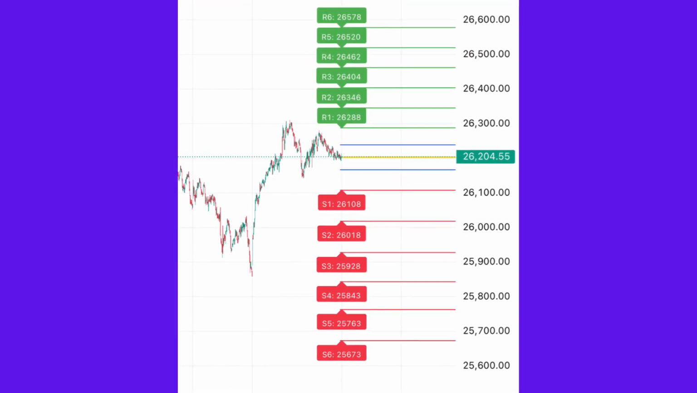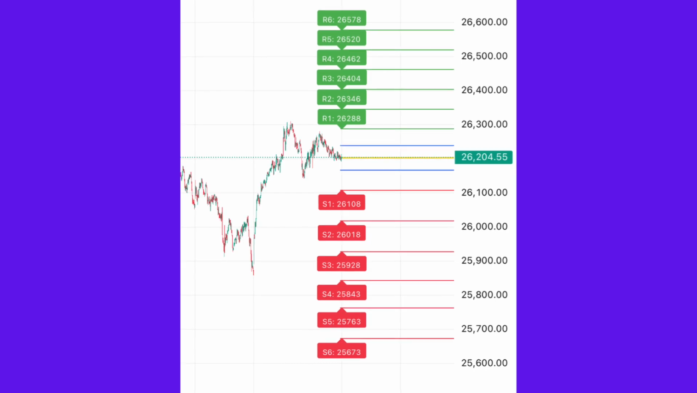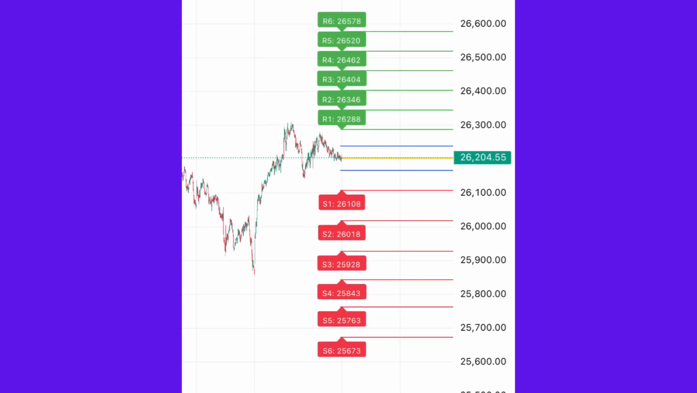Today we will look at the complete pre-market analysis for Monday's Nifty, covering global cues, our support or resistance zones, expected opening behavior, and the directional bias for the day.